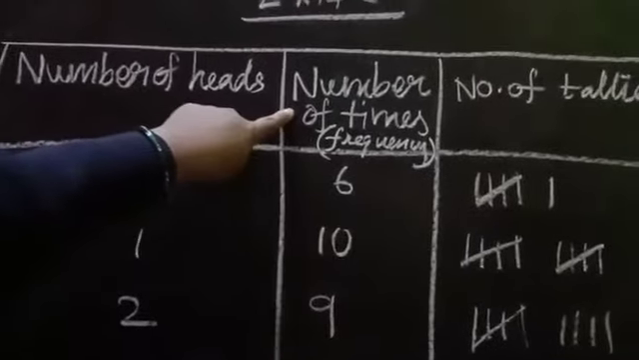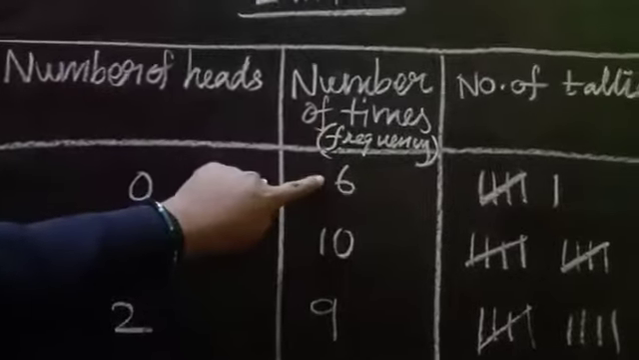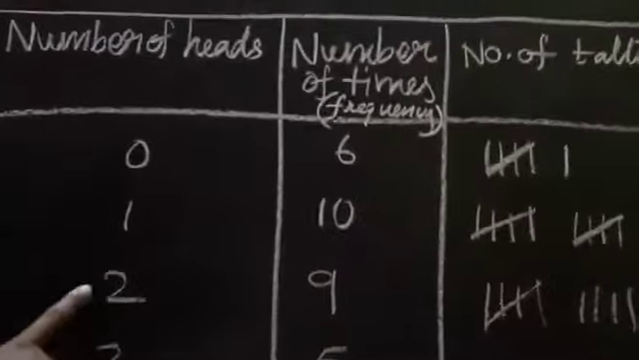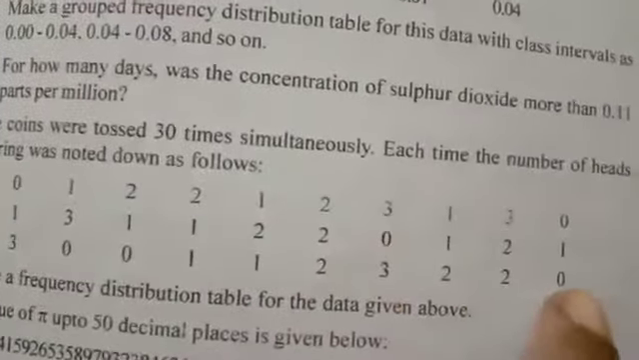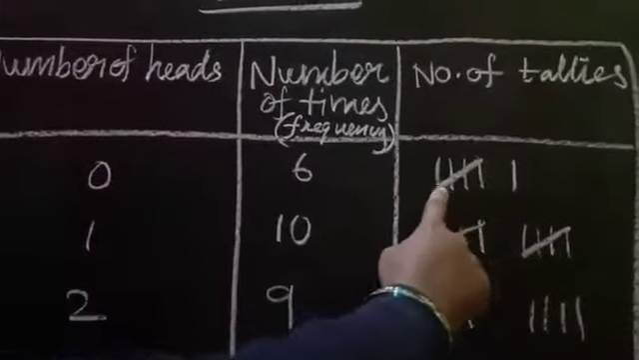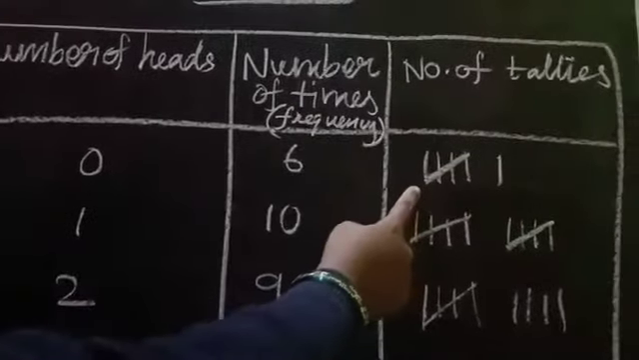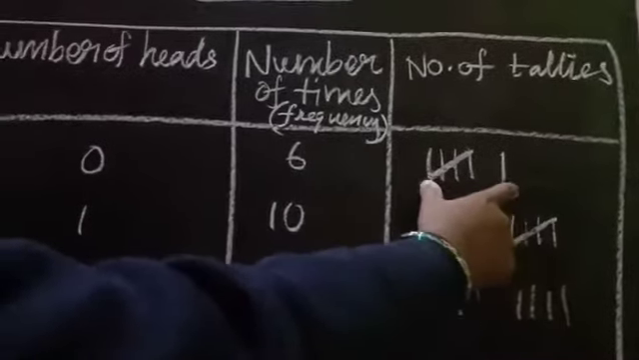First one, I have written number of heads. Next one is number of times, the frequency, that is number of tallies. 0 first, then 0, 1, 2, 3. So 0, how many times did we get in the question? It is 1, 2, 3, 4, 5, 6. So here we have to put the tally marks. 6 times means 1, 2, 3, 4, and the fifth time we have to put like this. This is 6, so I have 6 tally marks.